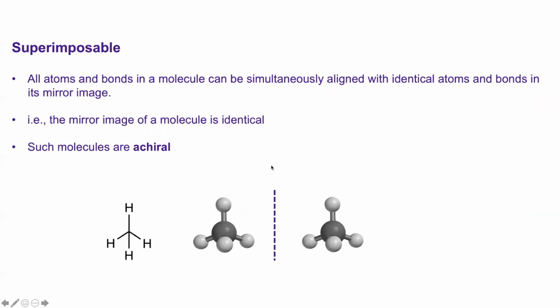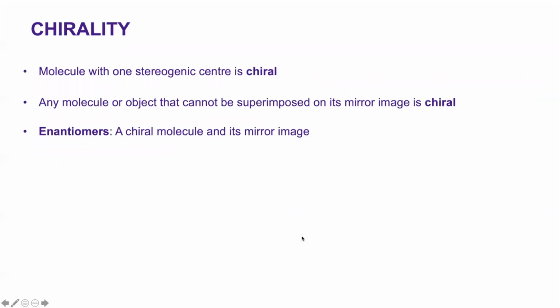Such molecules are achiral and they lack a chiral center, as an example here of methane. Chiral molecules: a molecule with one stereogenic center is chiral. Any molecular object that cannot be superimposed on its mirror image is chiral.